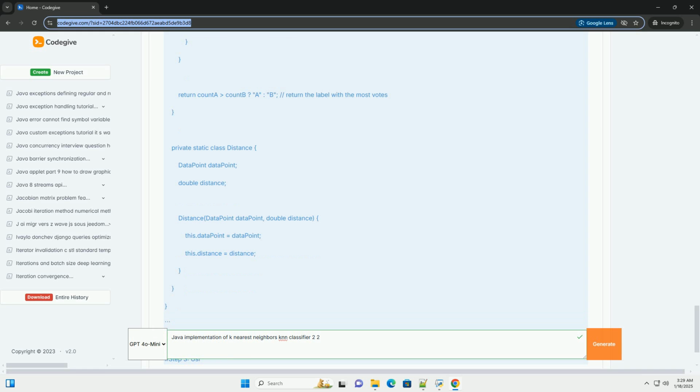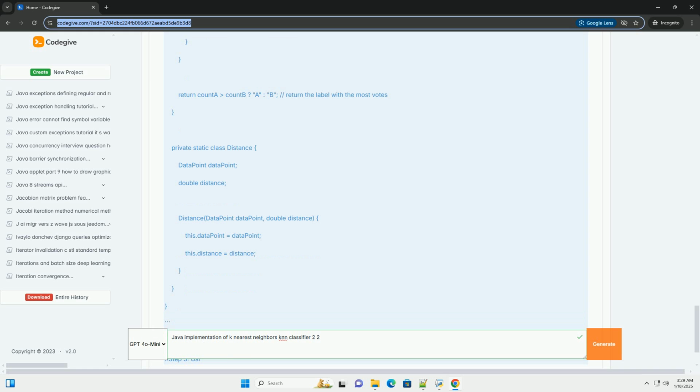Explanation of the code. The data point class represents a point in the dataset with coordinates x1, x2, and its class label. The KNN class contains the main logic for the KNN algorithm. It computes distances to all training points, sorts them, and finds the majority class among the k nearest neighbors. The Distance class is a helper class to hold a data point and its corresponding distance. The KNN example class demonstrates how to use the KNN class to classify a new point.